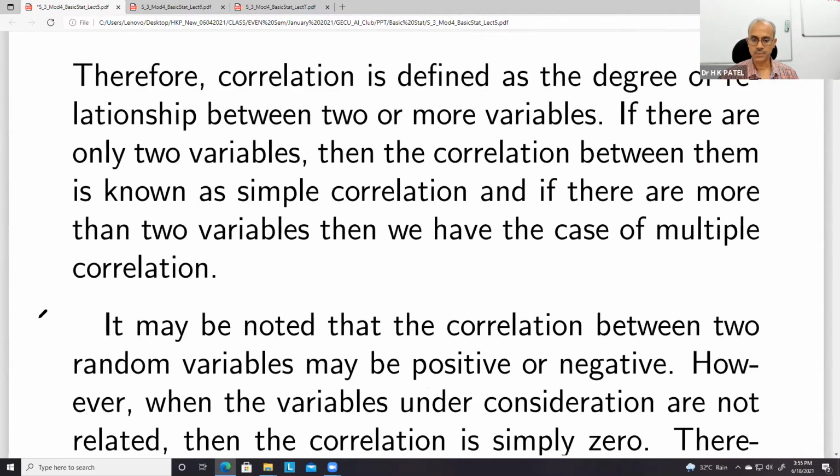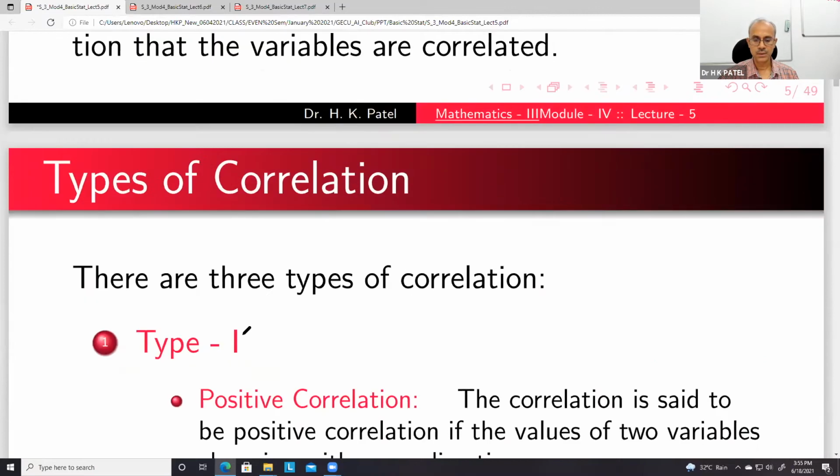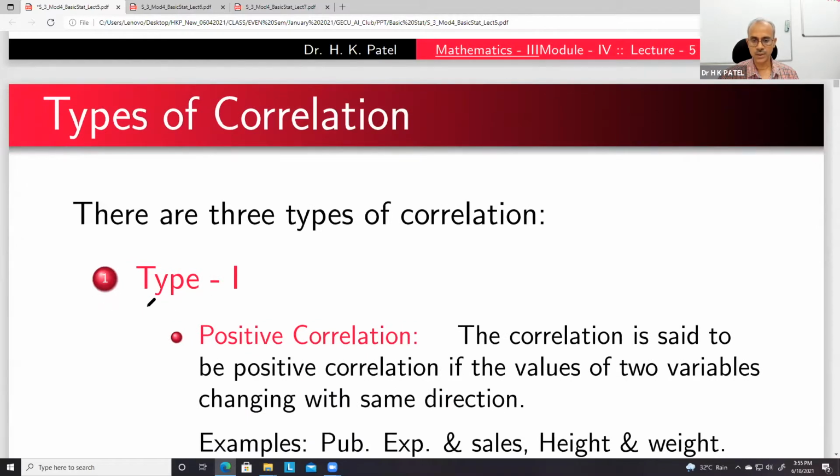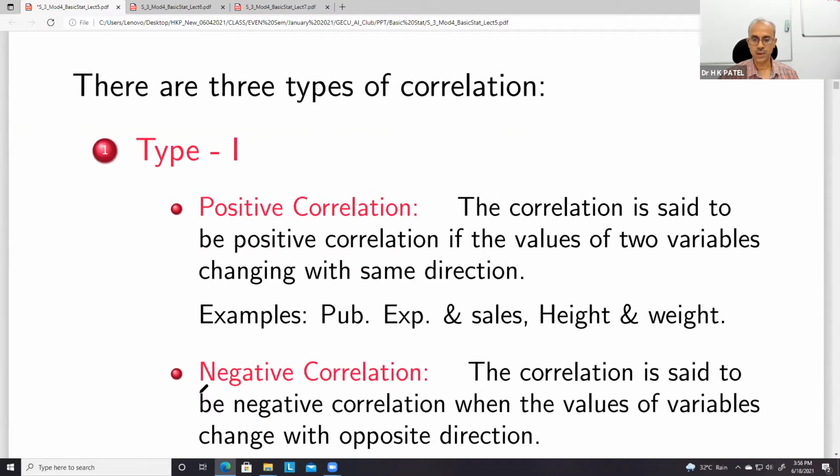On the basis of this, we can define different types of correlations. One type is positive and negative. Positive correlation means both either decrease or both increase.